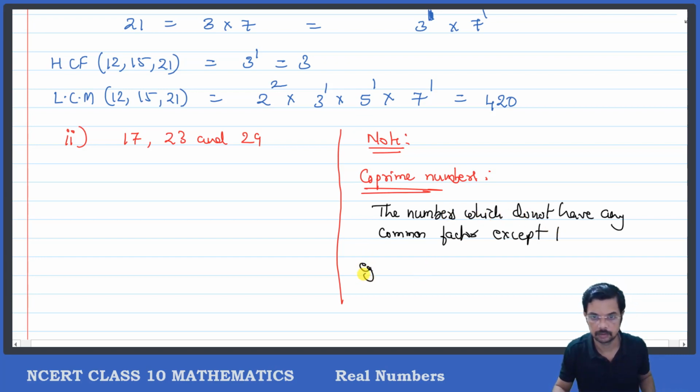Example: 5 and 7. Second example: 8 and 23.